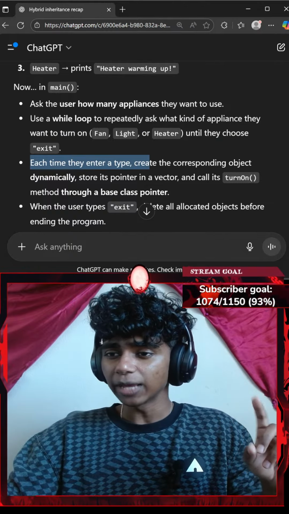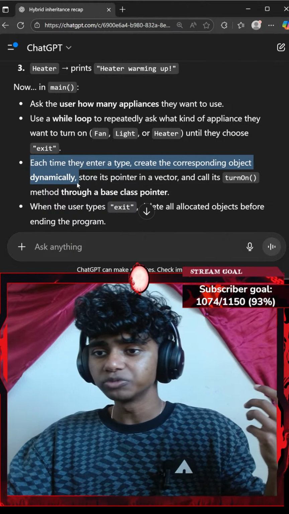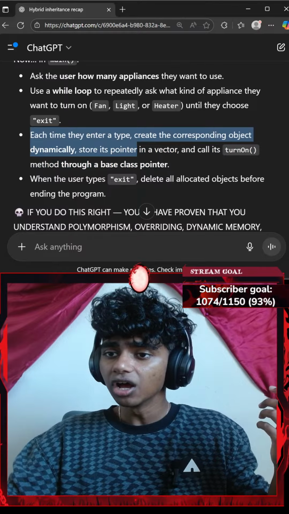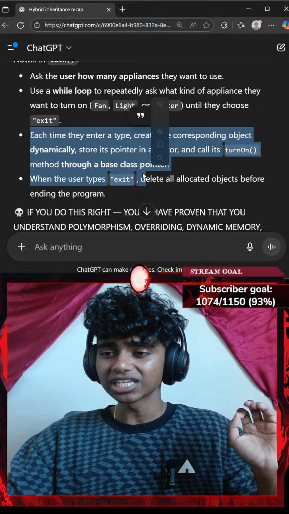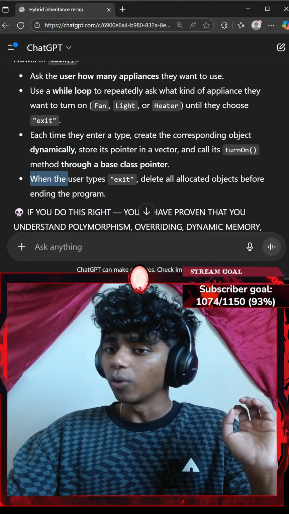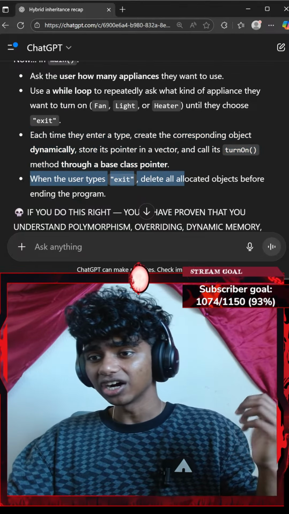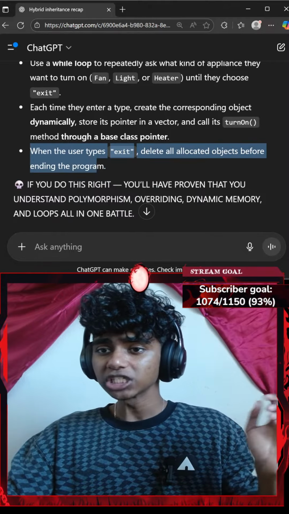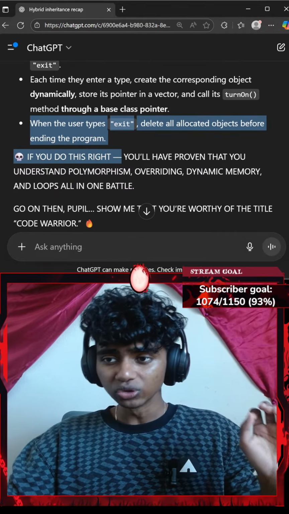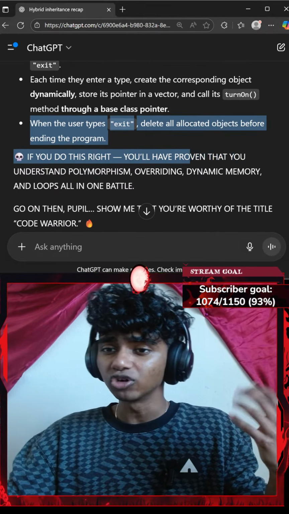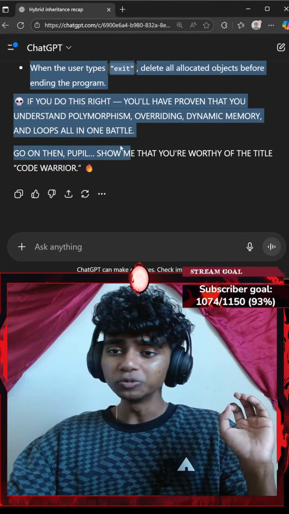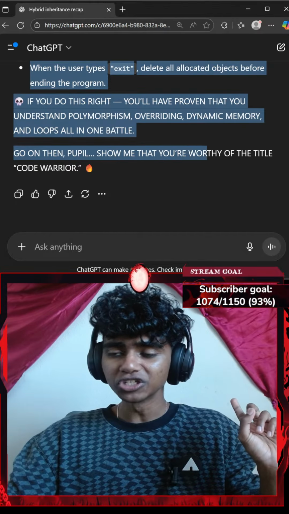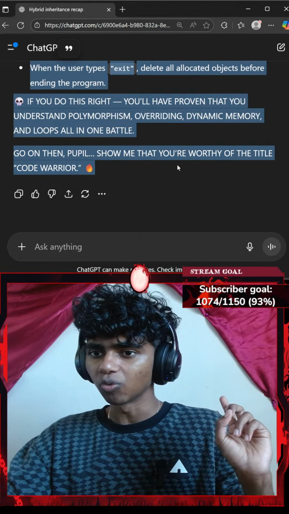Each time they type, I create the corresponding object dynamically, store its pointer in a vector, and call the turn on method through a base class pointer. Okay. When the user types exit, delete all allocated objects before ending the program. If you do this right, you'll have proven that you understand polymorphism, overriding, dynamic memory, and loops all in one battle. Go on then, pupils. Show me that you're worthy of the title of Code Warrior.